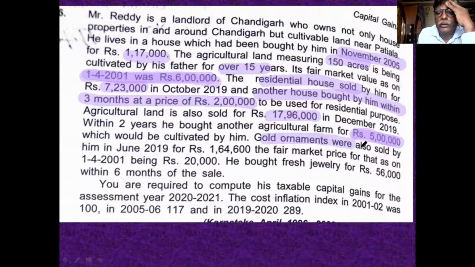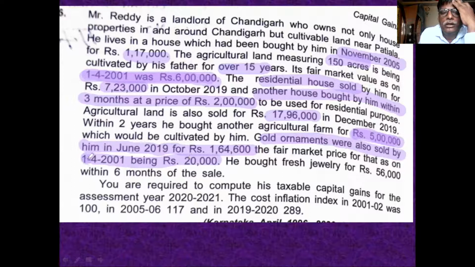Gold ornaments were also sold by him for rupees 1,64,600. This is the full value of consideration relating to gold ornament. And fair market price of that as on 1/4/2001 is 20,000.